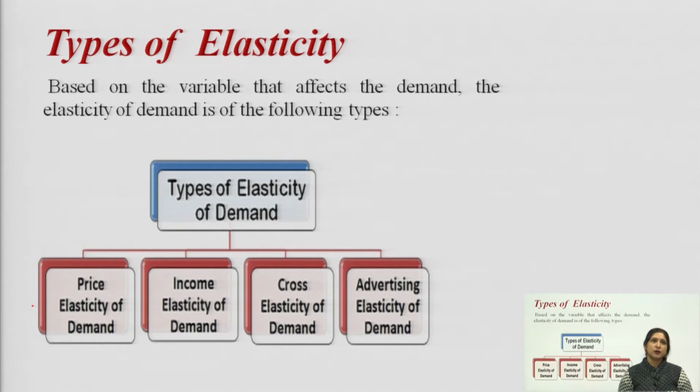On the basis of the determinants of demand, or the variables that affect demand, elasticity of demand is of the following types. The major types of elasticity are four: price elasticity, income elasticity, cross elasticity and advertisement elasticity of demand. In today's lecture, we will discuss the concept of income elasticity of demand.